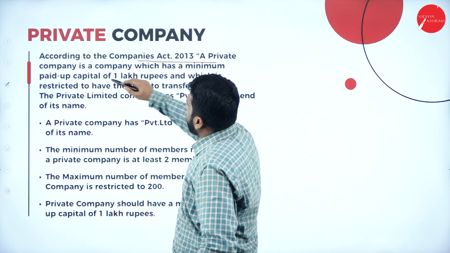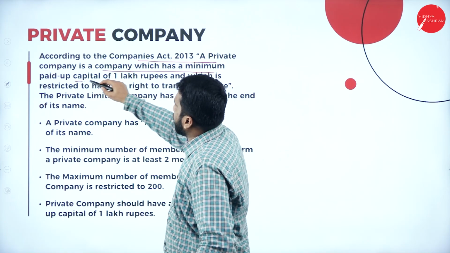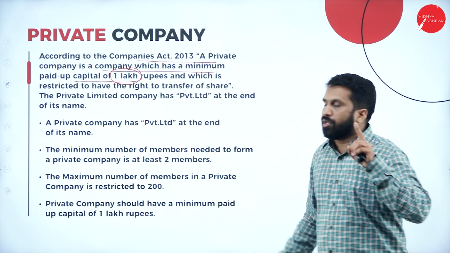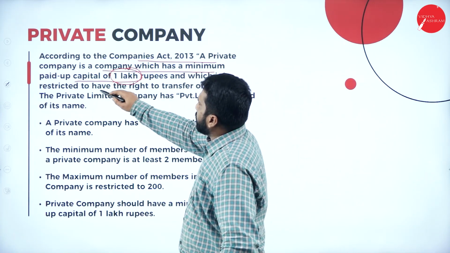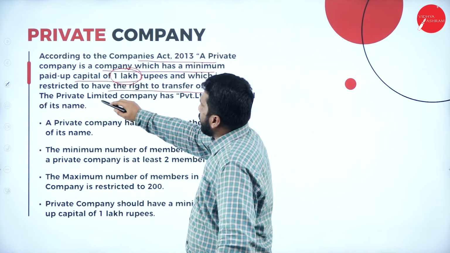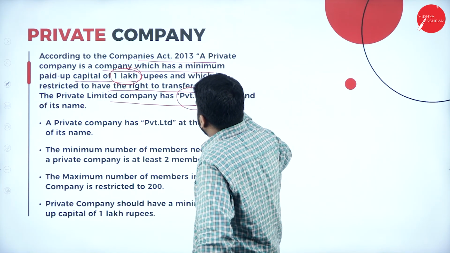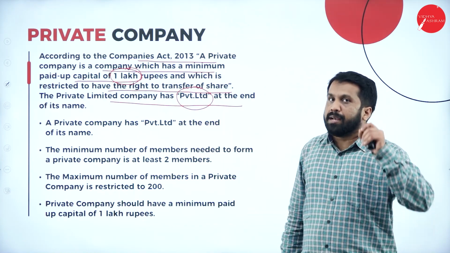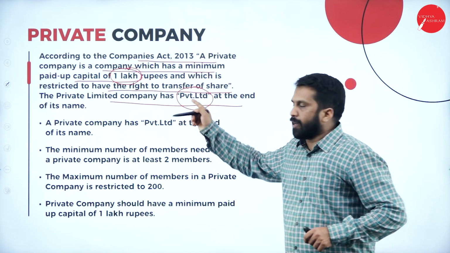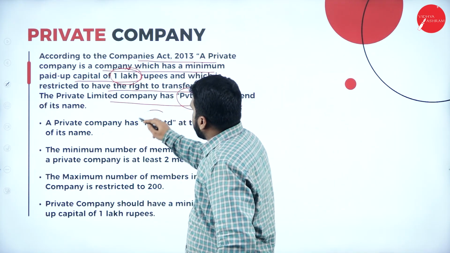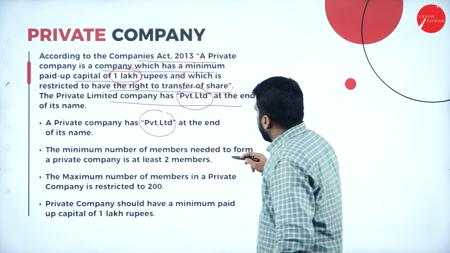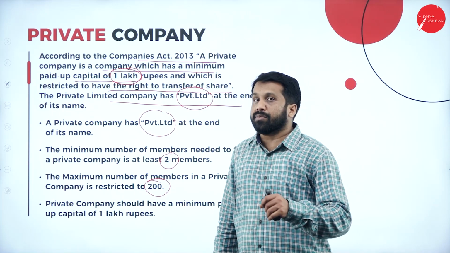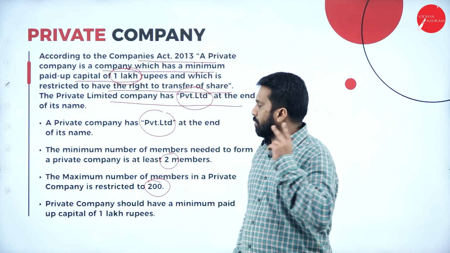According to Companies Act, private company is a company which has a minimum paid up capital of 1 lakh. There it was how much? 5 lakh. Here it is how much? 1 lakh. And which is restricted to have the right to transfer the share. The public company has limited. That is what? Only limited. Here it is what? Private limited. PVT. The extra word will come. A private company has private limited. Minimum number of members is 2 members, and the maximum is how much? As per Companies Act 2013, 200 members.